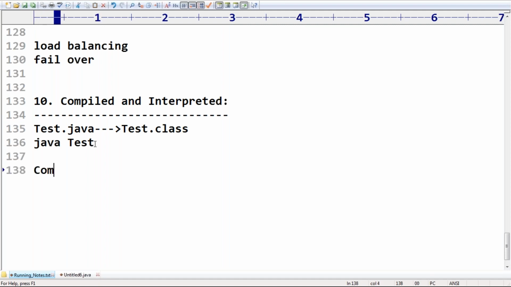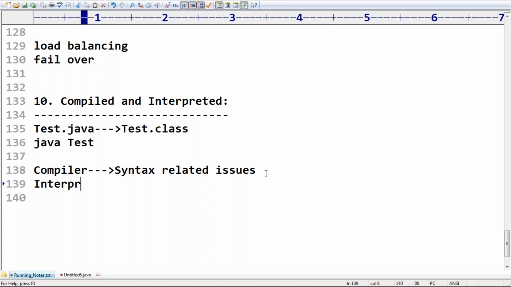So the compiler is responsible for all syntax related issues. The interpreter is responsible just to interpret, which means translate into machine code, and execute.